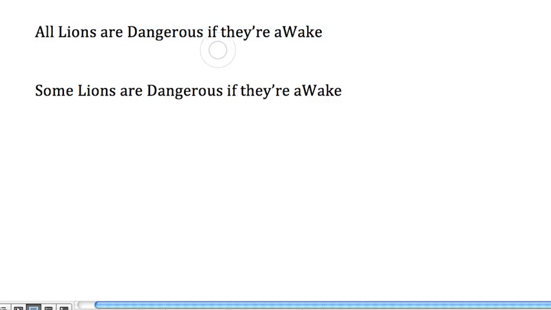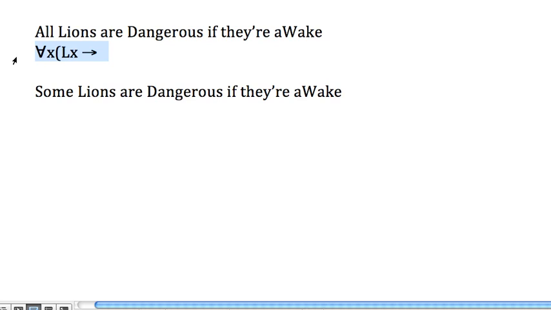If we want to make a statement about all lions, the way that we do it is we say for all x, bracket, if x is a lion, then. This is really important. To make a statement about all members of a certain class, it's universal, bracket, specify the class, give an arrow.